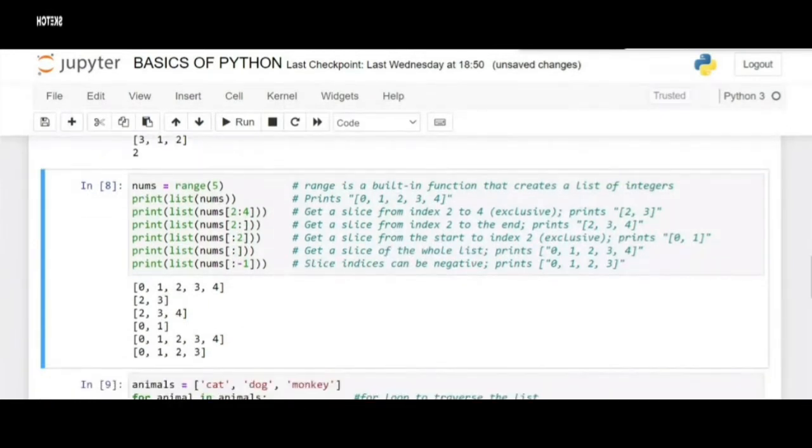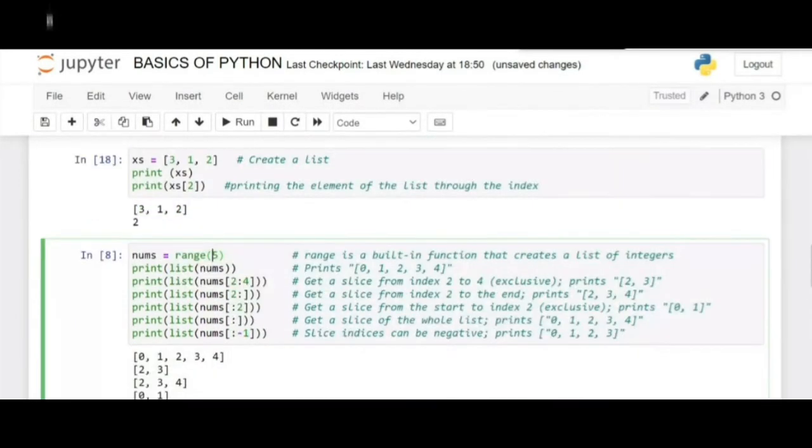Let's go to the range function. Here the numbers are from range of 5. This means it includes all the numbers from 0 till 4, because 5 is exclusive. If you want the digit 5 also, then you need to put 6 inside here. That way you'll get 5 also, but here I'm taking it as only 5. Here I'm just printing the list. As we have seen, I'm making it into a list.